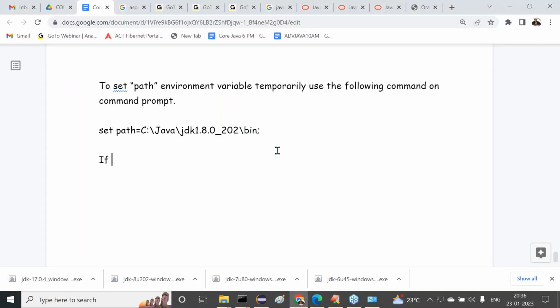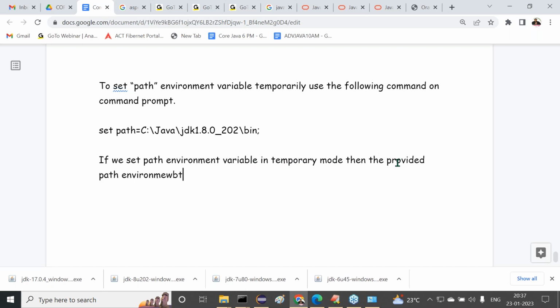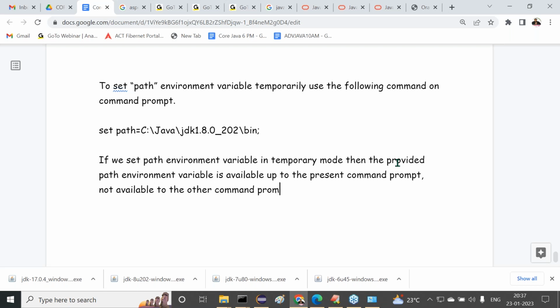If we set the path environment variable in temporary mode, then the provided path environment variable is available only up to the present command prompt, and not available to the other command prompts. That's a problem. Now, what is the solution here?